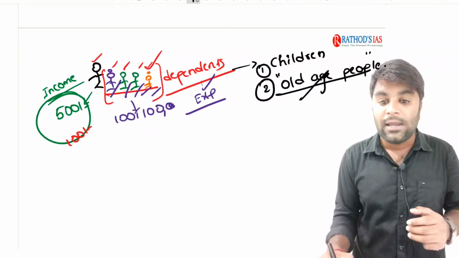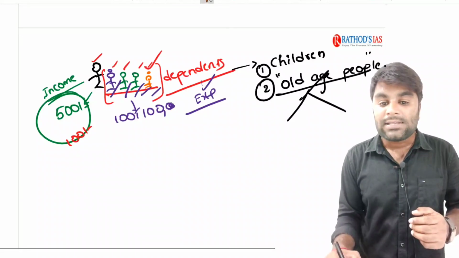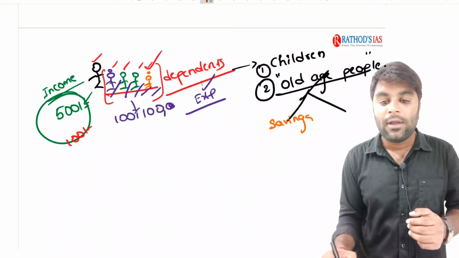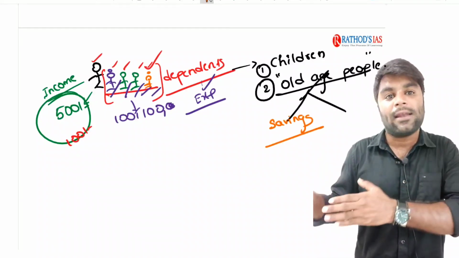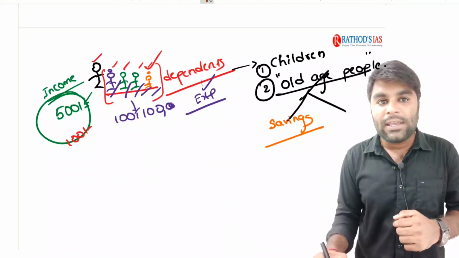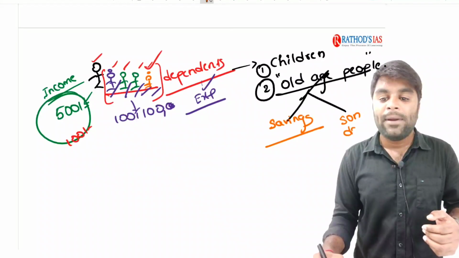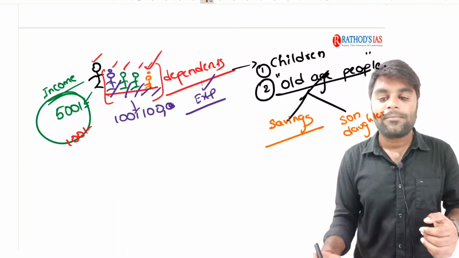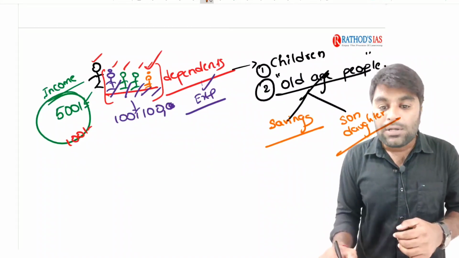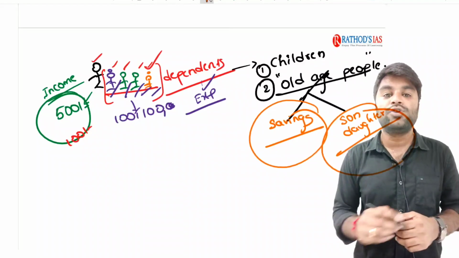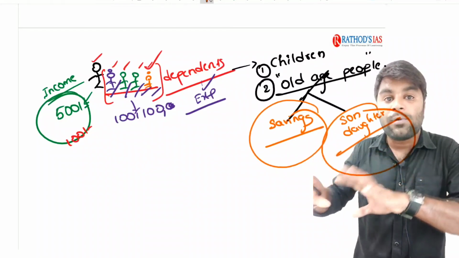In most of the cases, they might be dependent upon the savings amount, what they have saved during their entire life till their retirement. Or in most of the cases in the rural areas, they might be dependent on their son, or they might be dependent on their daughter. Right? Because of this dependency nature of these individuals, they are being pushed into the poverty.